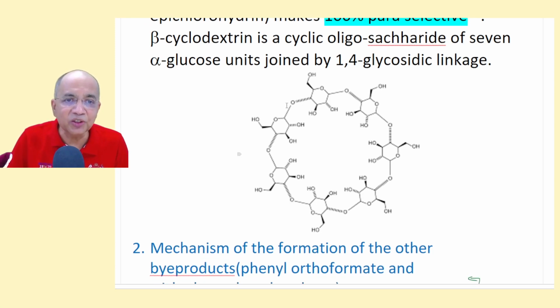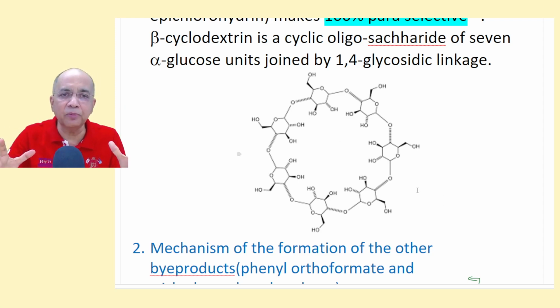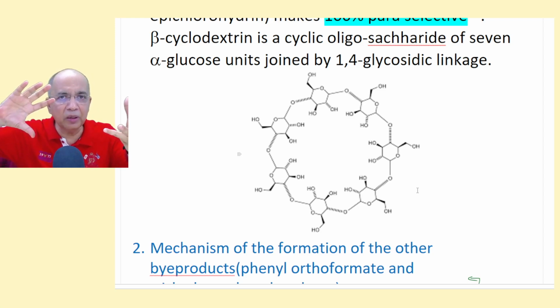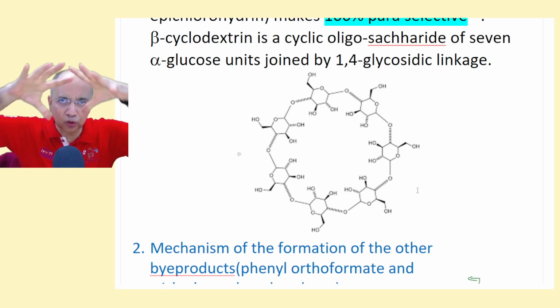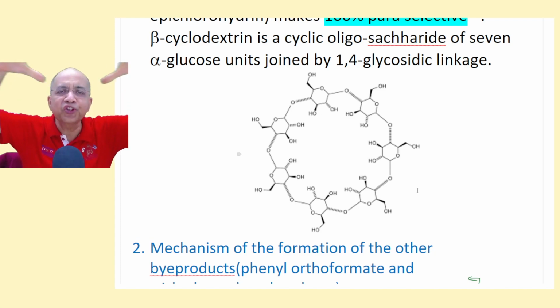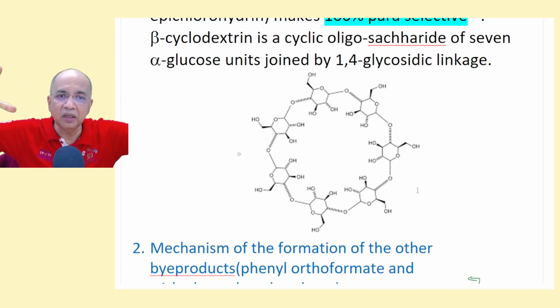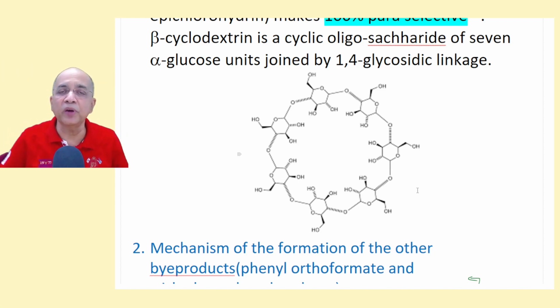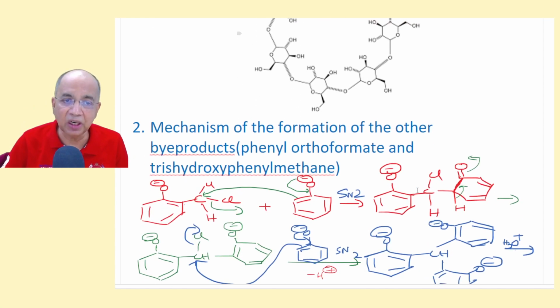This huge cyclic compound with a lot of polyether linkage, a lot of carbon, having hydrophobic and hydrophilic parts, will make the ortho almost sterically hindered and will not allow the ion pair interaction to happen, so that para is the only place where attack will take place. 100% para.